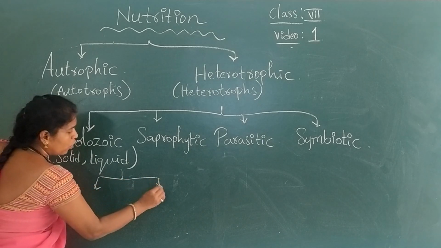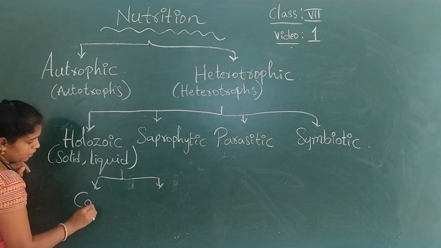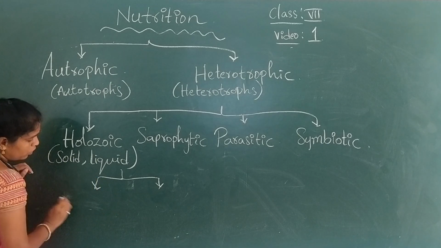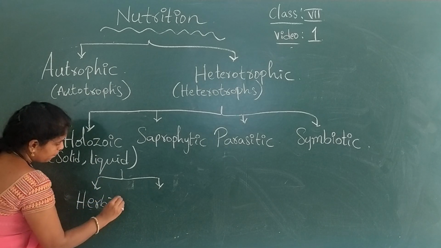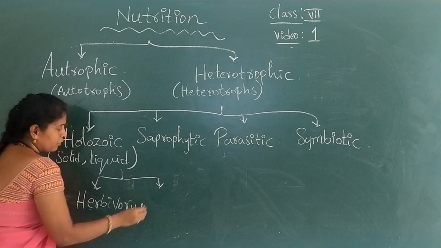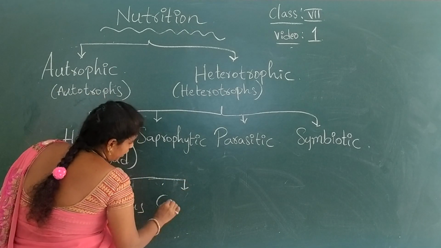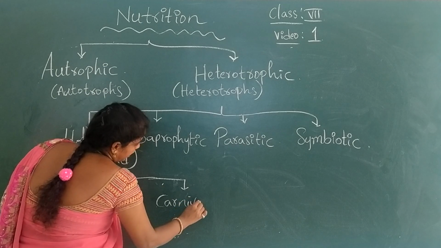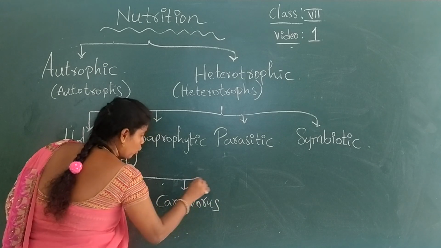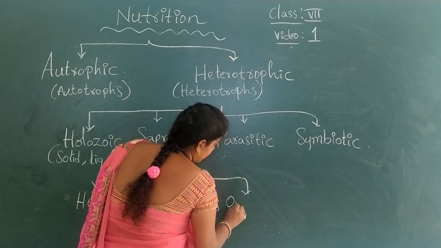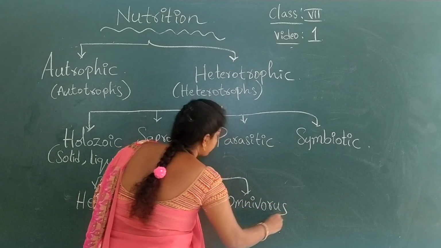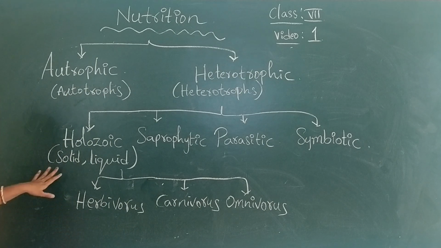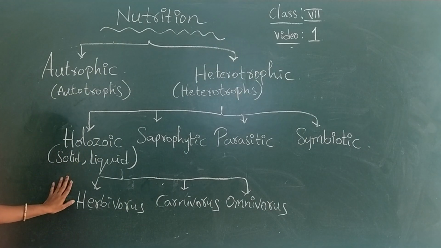Organisms are divided into three types, and the nutrition is divided into three types: herbivorous, carnivorous, and omnivorous. They take food in the form of solid or liquid.